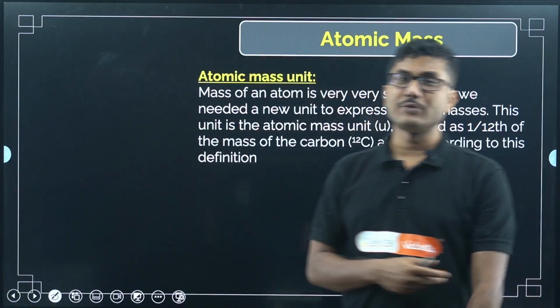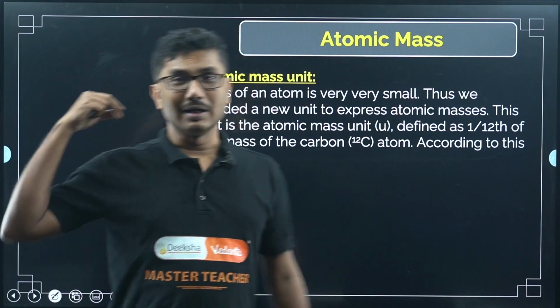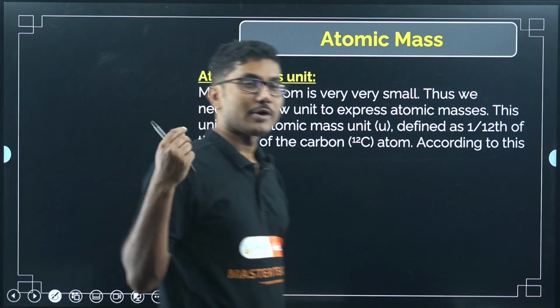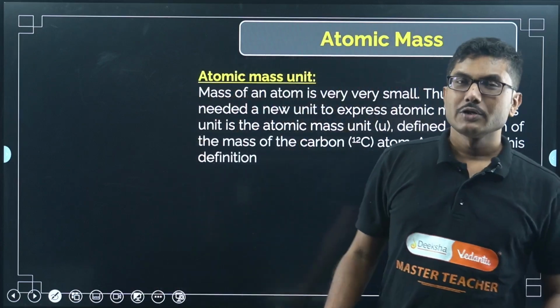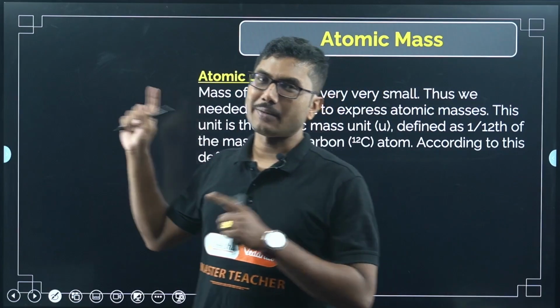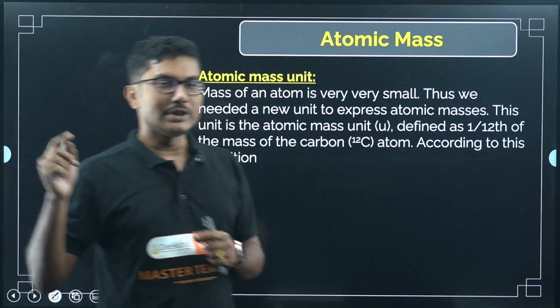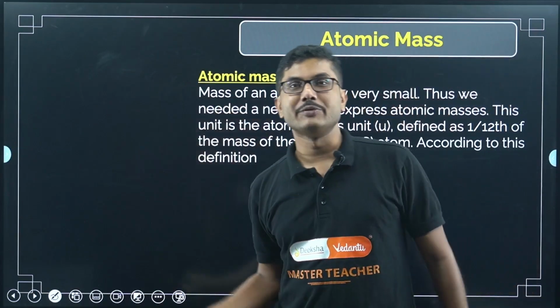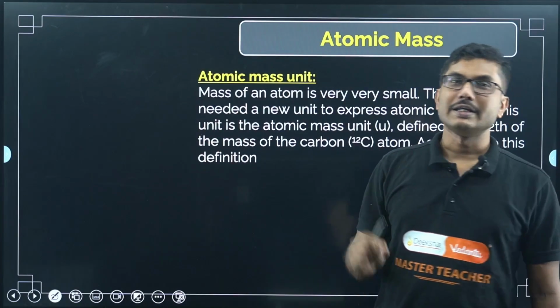For example, if you remember, we say the charge of an electron is 1.6 times 10 to the power of minus 19 coulomb, right? So we don't use that as the fundamental unit of charge. We use coulomb as the unit of charge, even though the fundamental unit, the charge of an electron, is very small.